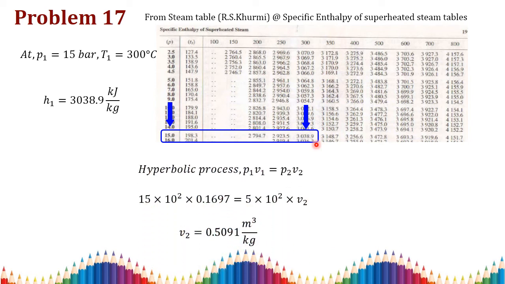Since it is a hyperbolic or constant temperature process, the PV relation becomes P1 V1 is equal to P2 V2. We know all the values. The given pressure is 15 bar, so we convert and write it in kilopascal. Otherwise you can write it in bar itself, because these two are on either side of the equation, so we can substitute the same units for P1 as well as P2. But here I am substituting in kilopascal. So that is 15 into 10 to the power of 2 kilopascal for P1, V1 is 0.1697 and P2 is given as 5 bar, so I am substituting in kilopascal. The specific volume V2 is 0.5091 meter cube per kilogram.